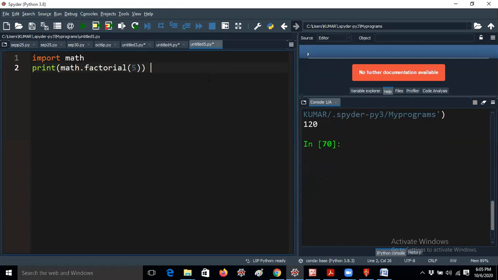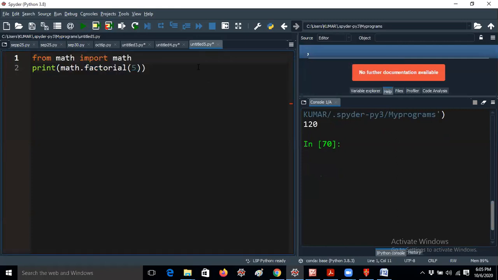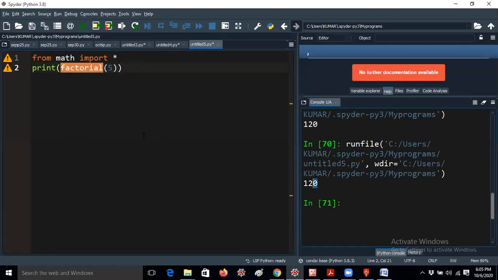Factorial is a predefined method we have. Here I have to give math dot again. For example, if you give from math import star, you need to add math dot here. So I'm running the code again, and I'm getting 120 again. I hope you understand, guys.